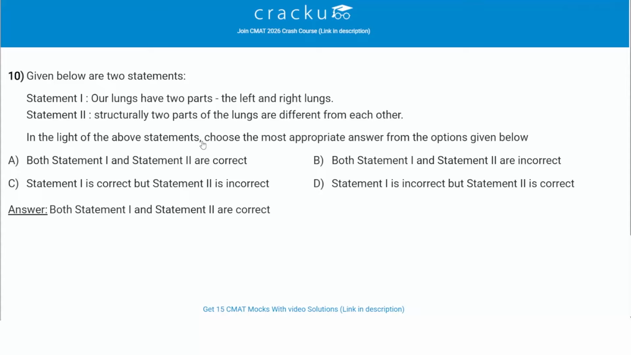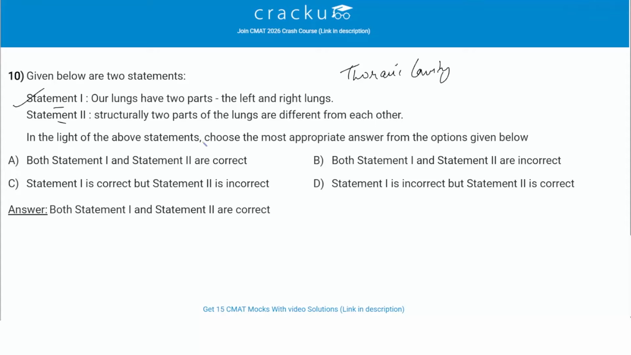Given below are two statements, statement 1 and statement 2. We have to check which of the following is correct. Statement 1 says our lungs have two parts, the left and right lungs. So statement 1 is definitely correct. The human lungs consist of two major parts, the left lung and the right lung, located in the thoracic cavity.